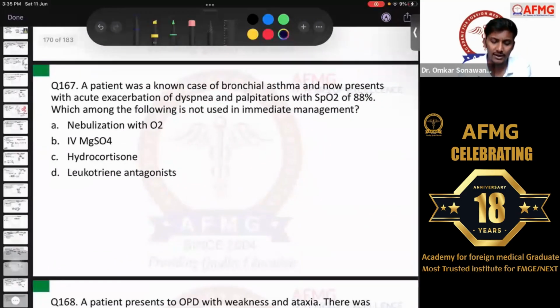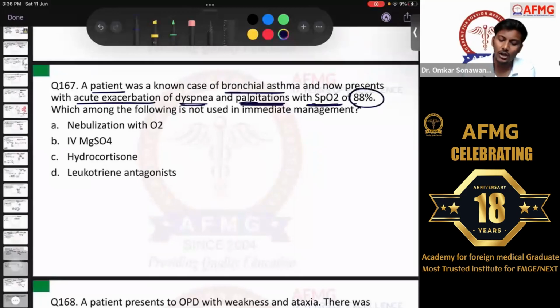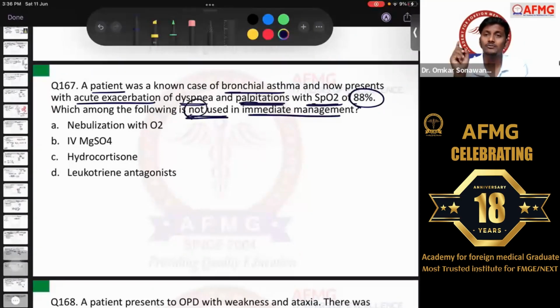Question number 167. A patient was a known case of bronchial asthma and now presents with acute exacerbation of dyspnea or breathlessness and palpitations with a SpO2 of 88%. So SpO2 is dropping in the patient. Which among the following is not used in the immediate management? Not used. Okay, so the question was not used.